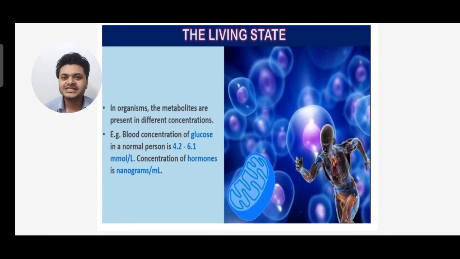Now, what is a living state? In an organism, the metabolites are present in different concentrations. For example, the blood concentration of glucose in a normal person is 4.2 to 6.1 millimoles per liter, and the concentration of hormones is in nanograms per milliliter. So in the living state, metabolites are present in different concentrations, and hormones are found in minute concentrations.